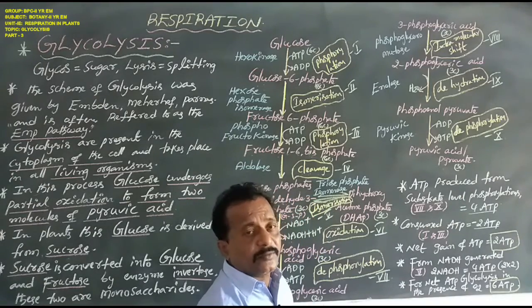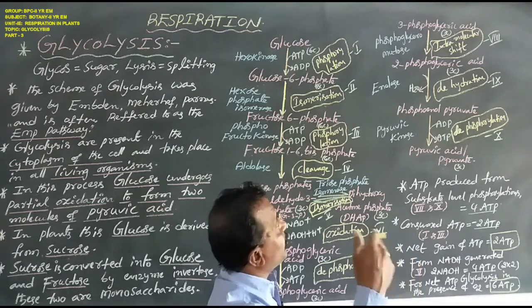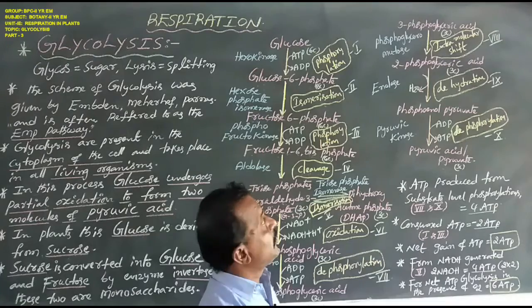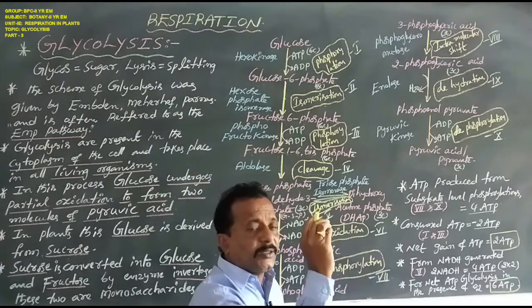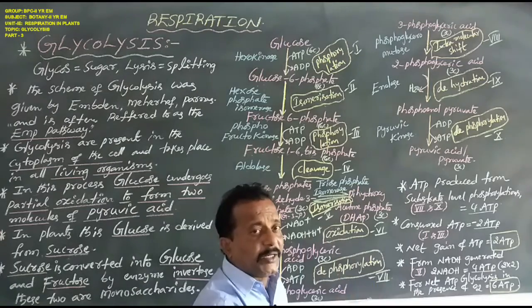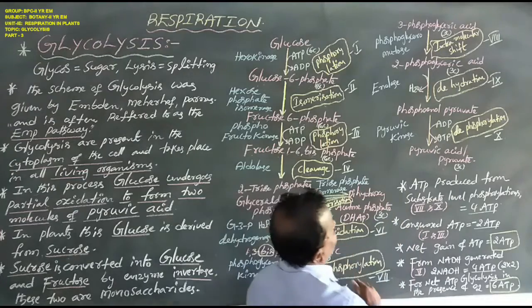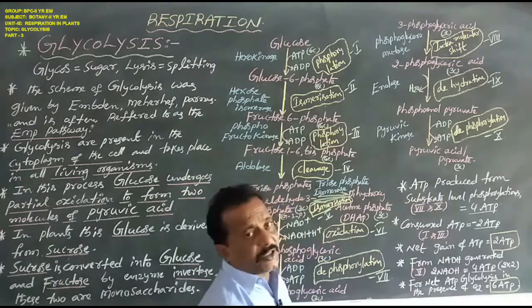The phosphate group is always shifting internally, not externally. Only the one group is shifted, giving 2-phosphoglyceric acid. So this is the eighth biochemical reaction.